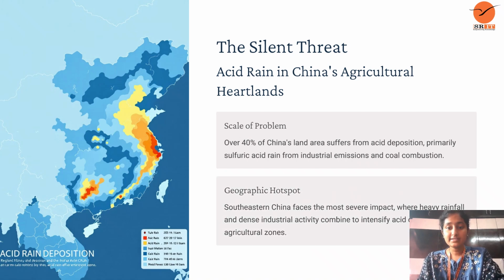And the second point is the geographic hotspot. Let us see what is meant by geographic hotspot. Southeast China faces the most severe impact, where heavy rainfall and dense industrial activity combine to create intense acid deposition in agriculture zones. Agriculture is also mostly affected by acid rain in China.